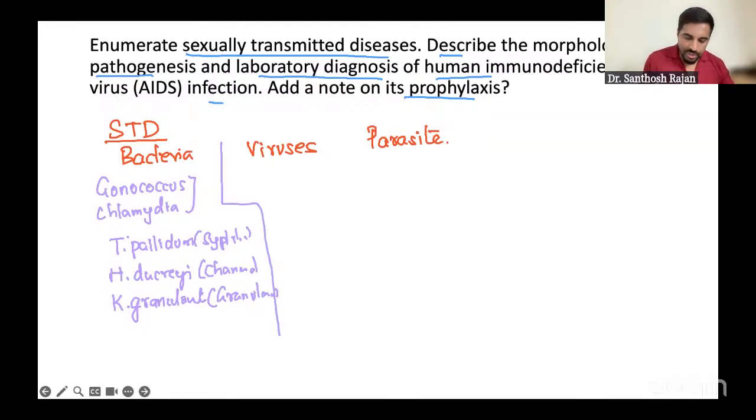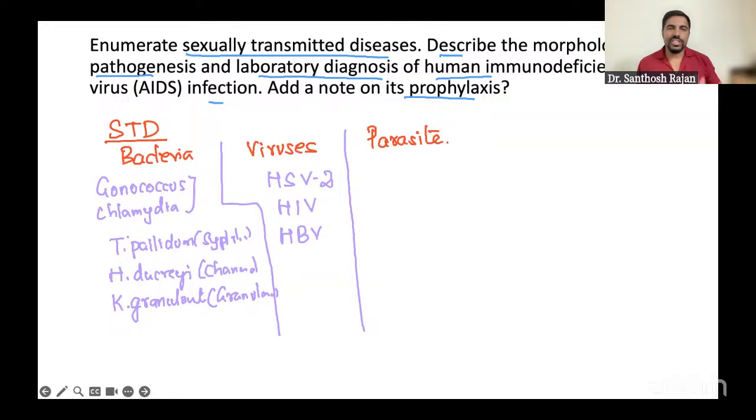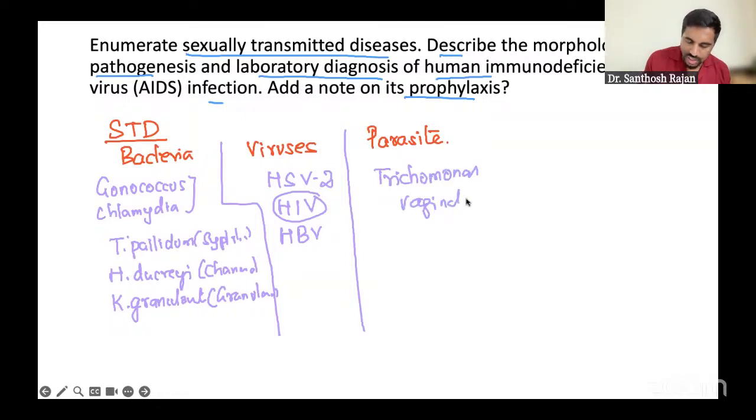Okay, yeah. And viruses, the most common is herpes simplex virus. Apart from that, you can add HIV, you can add hepatitis B virus also, you can add HCV, very less. So we can add these three viruses. Okay, herpes simplex type 2, HIV, and HPV. So HIV is the one here. And parasite, the most important is Trichomonas vaginalis. We just spoke about Trichomonas in parasitology. These are the STD infections. You write this list, it is more than enough.